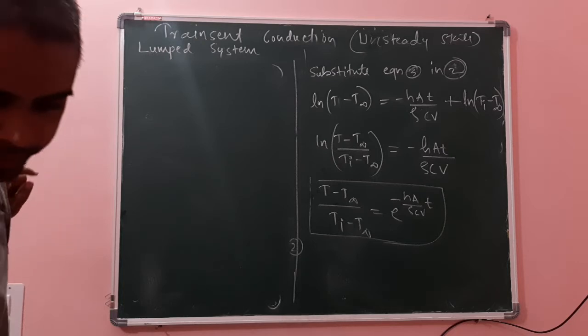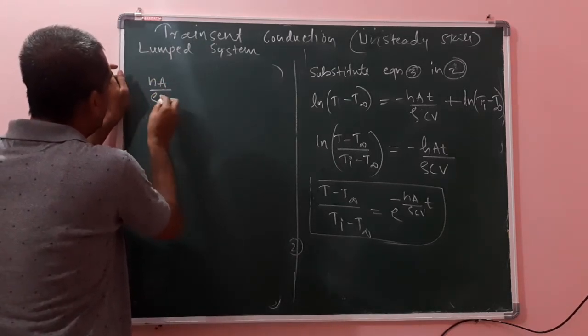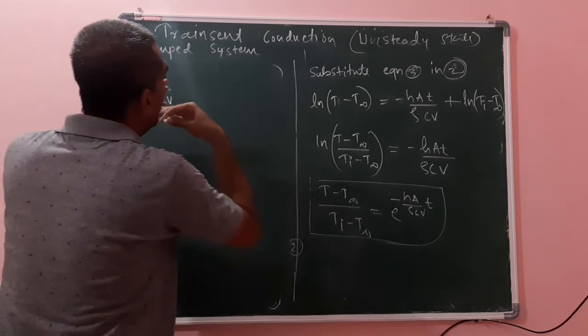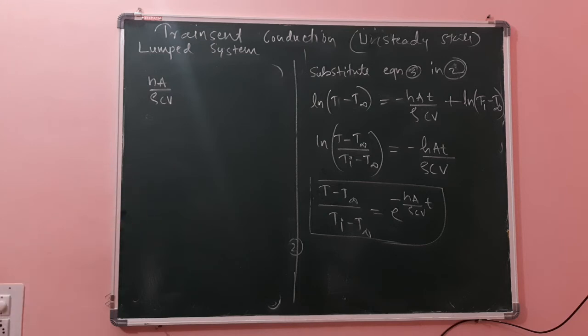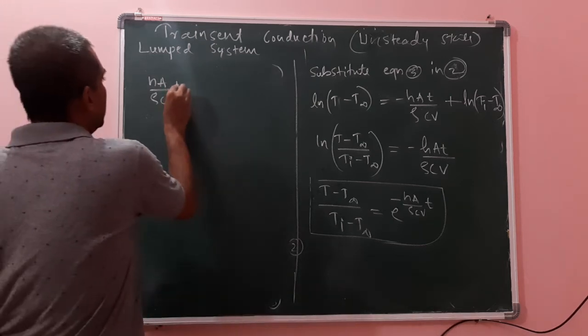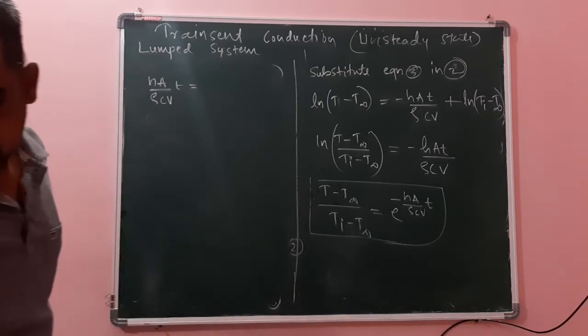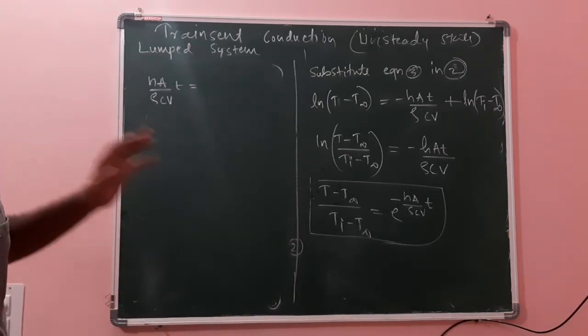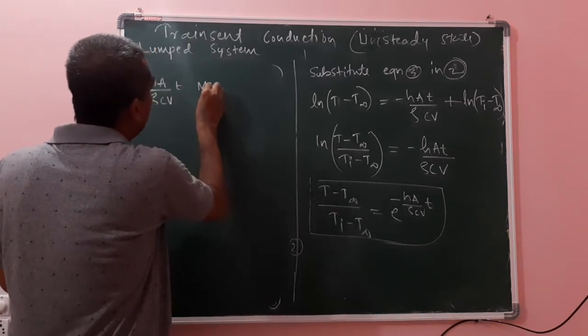For that, what will I take? I will take this term, hA divided by rho C V, because we want to arrange this in terms of non-dimensional numbers, those are Biot number and Fourier number. I will rearrange this one.